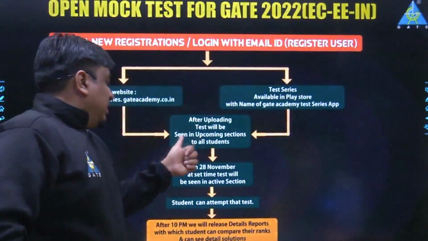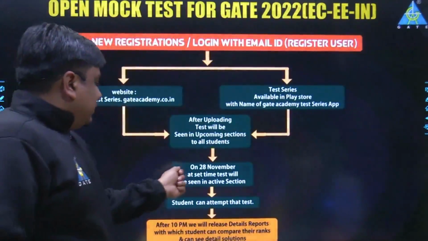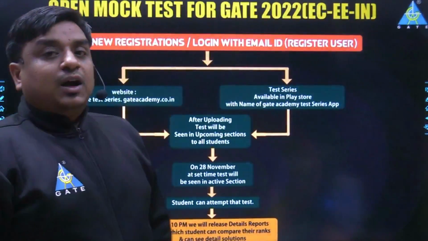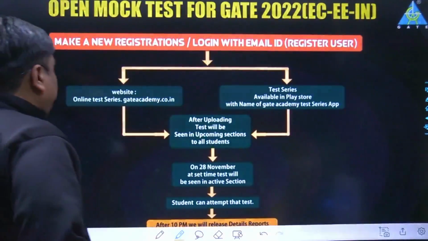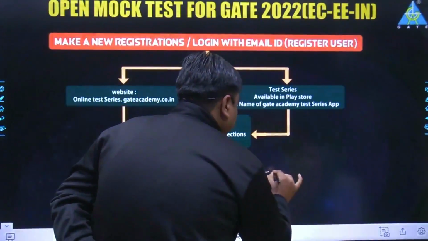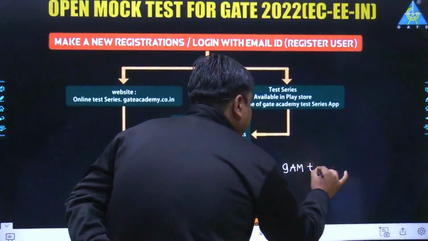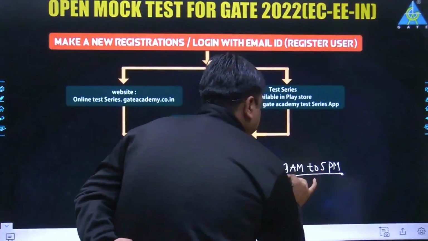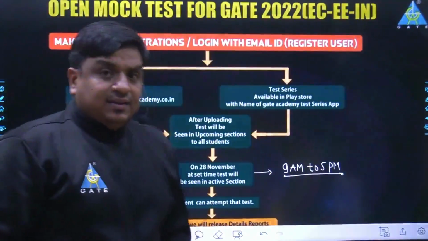Now the next thing: what is going to be the exact date of the examination? The examination is going to be conducted on 28th of November. I repeat, 28th of November. And the window which would be open on 28th of November is between 9 a.m. to 5 p.m. At any time within this frame of time, you can log in with your credentials,